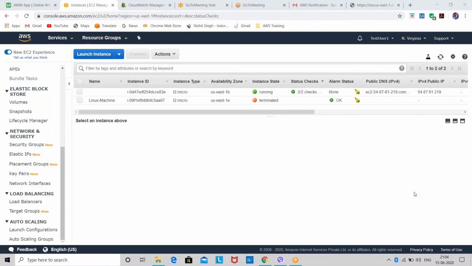So have you guys understood till now? If you have understood, then I'll show you the project on how you can deploy a dynamic website on an EC2 instance. Let me know.